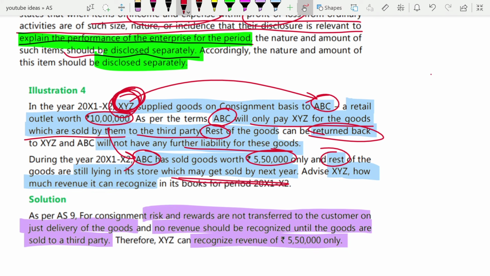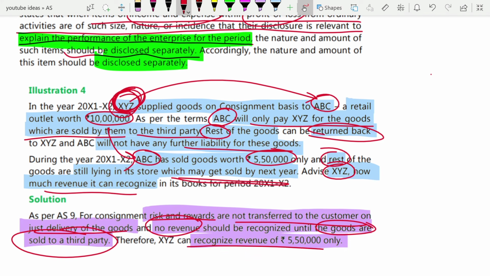Here you are asked to advise XYZ, the owner of the goods, how much revenue it should recognize. For consignment, the risk and rewards are not transferred to the customer on just delivery. Whenever the risk and rewards are transferred to the customer, only then will you be able to record it in your books. Here no revenue should be recognized until the goods are sold to the third party. So you will only recognize the revenue worth 5,50,000 here.